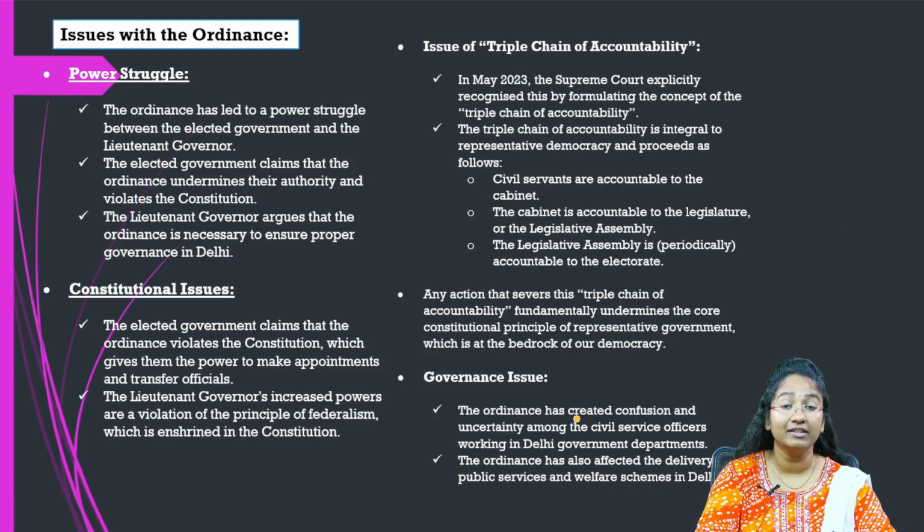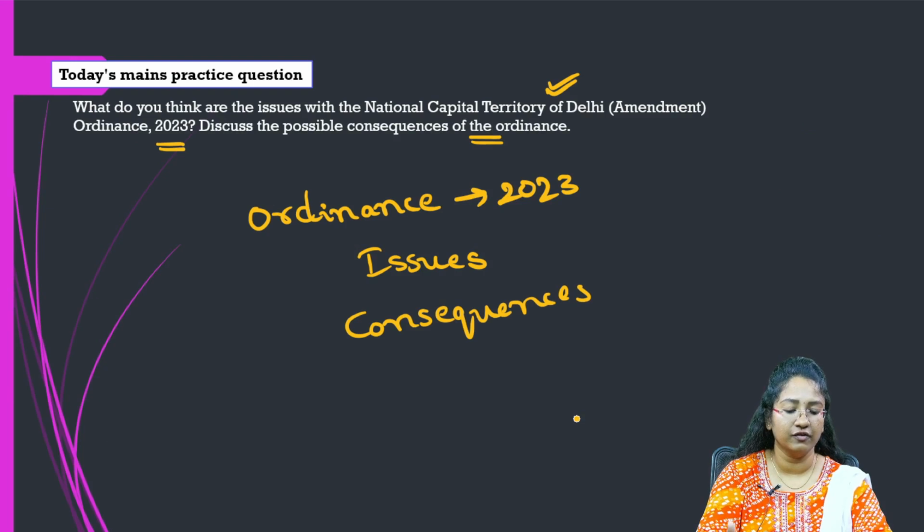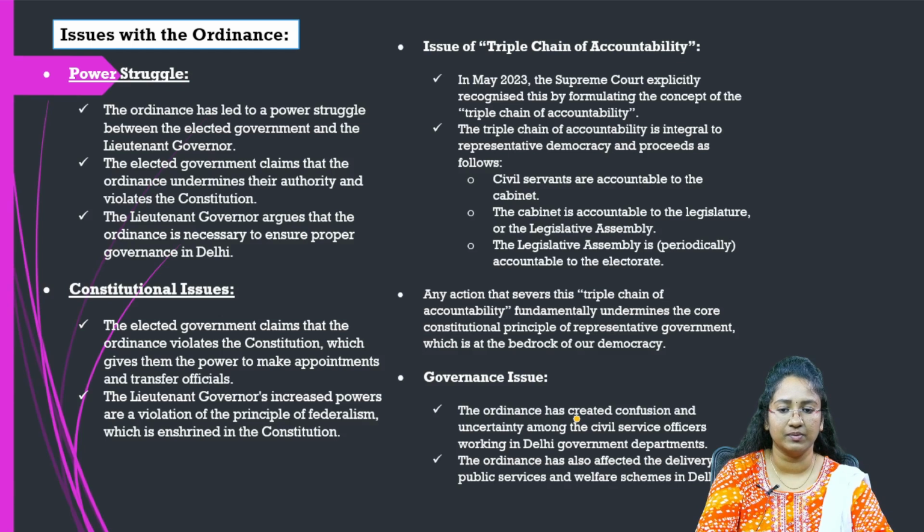So coming to the issues with the ordinance, we have seen the mains practice question. It is basically regarding the issues with the ordinance of 2023. So first of all, you have to give your introduction to the ordinance. When was it promulgated? What are the basic provisions of the ordinance? And then you have to bring about the issues with the ordinance.